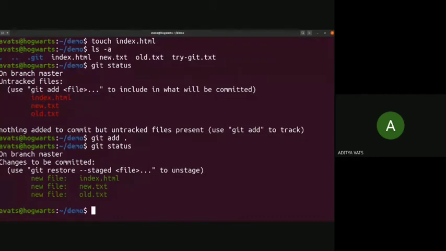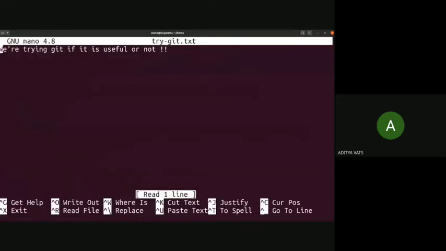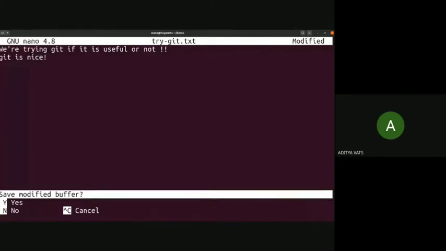Okay, do we want to commit? We do not want to commit yet, we want to change the trygit.txt file now. So nano trygit.txt, and let's add another line. That is nice.